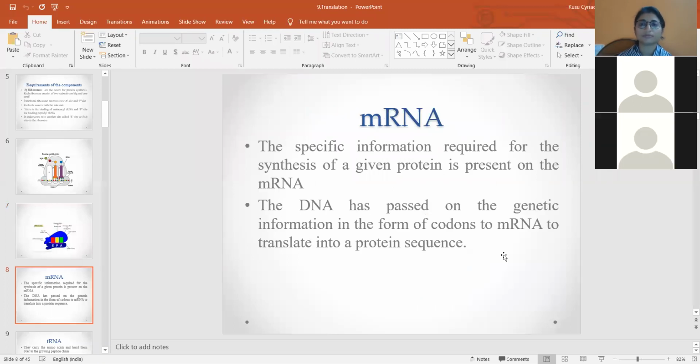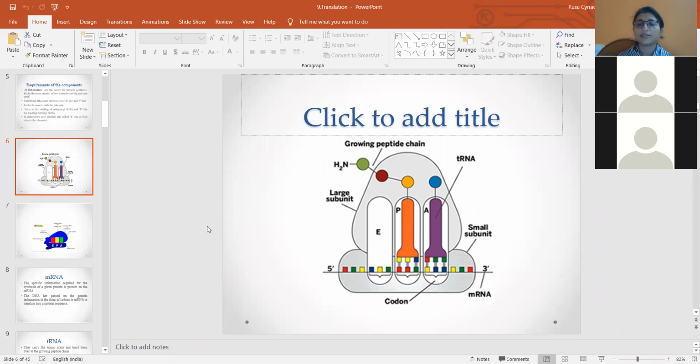About the exit site, ma'am. What's the use of the exit site? Exit site, as the name indicates, is the place from where, once the protein synthesis is over, once the growth of the polypeptide is done. Here you can see this is one amino acid, this is another amino acid, this is the 3rd amino acid. Whatever the 4th amino acid which is carried by the aminoacyl tRNA, it gets added to this growing polypeptide chain here.